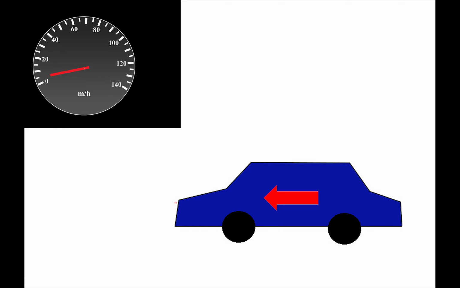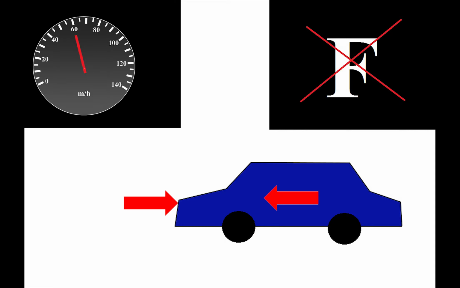It is because of the air resistance. The faster we go, the stronger the air force will be. And it will keep increasing until it becomes equivalent to the engine force. In this case the net force will be zero, which keeps the speed constant as the first law predicts.